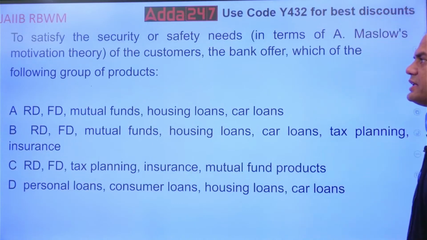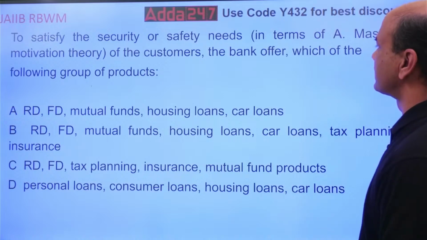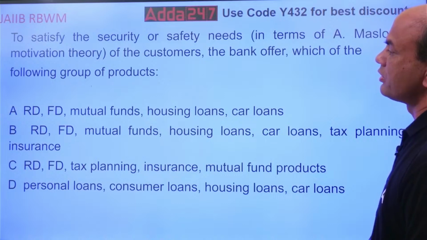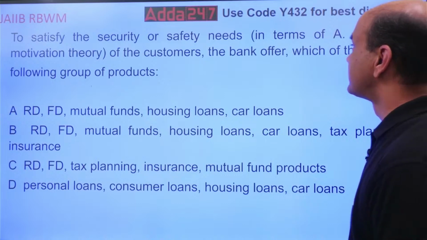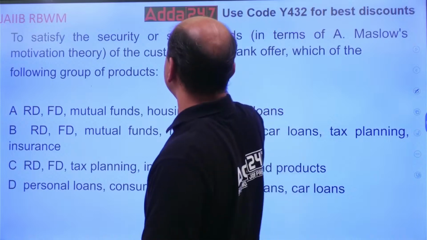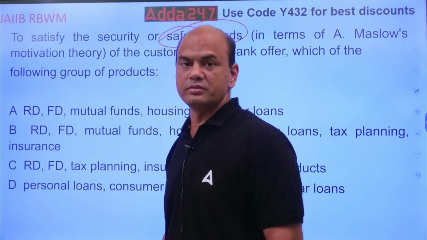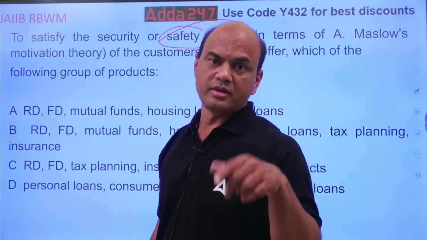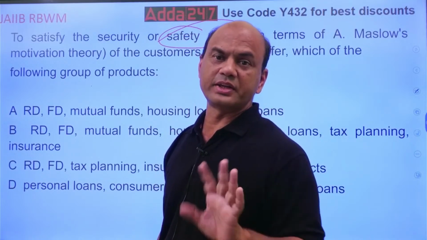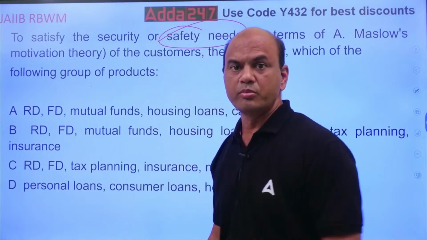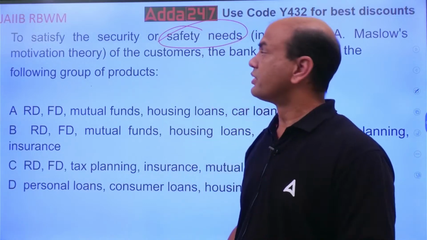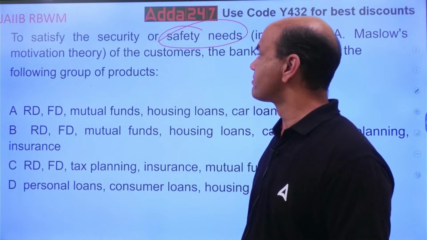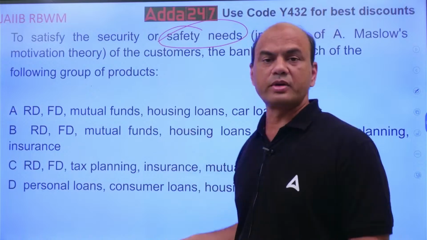So to satisfy the safety and security needs of the customers, the bank offers which of the following group of products? Safety and security needs means again we are coming to Maslow. The five: physiological, safety, social, esteem, and the last one was self-actualization. Poor to rich. So to cater for the safety and security needs, which of the products are offered by the banks?